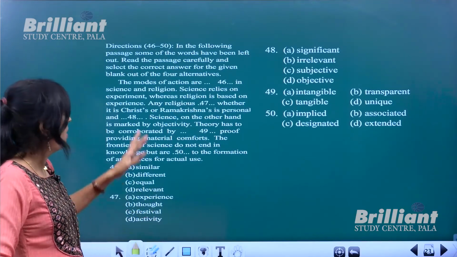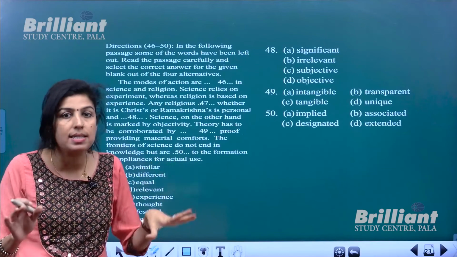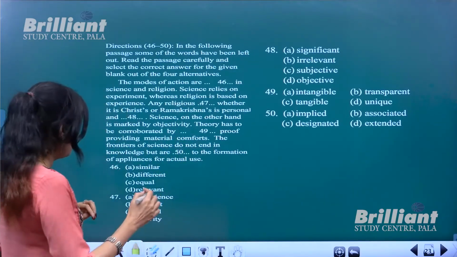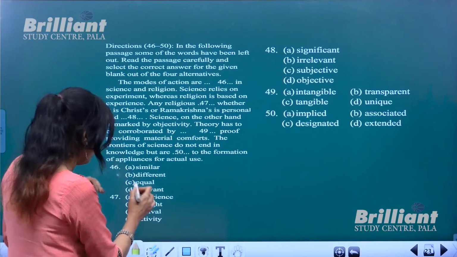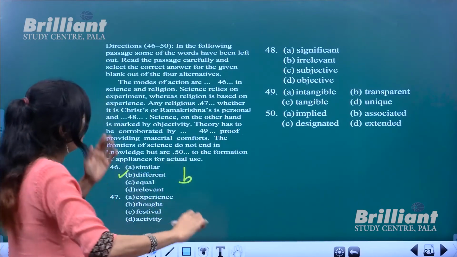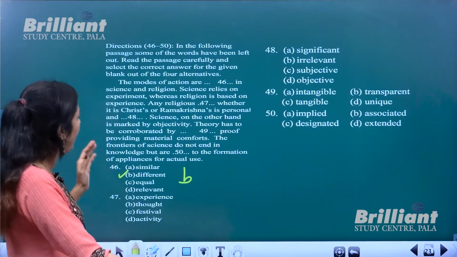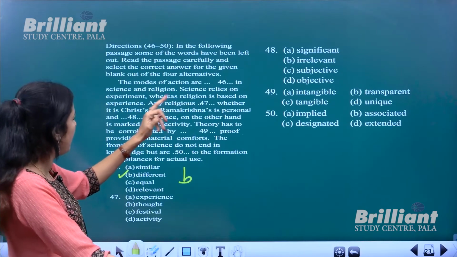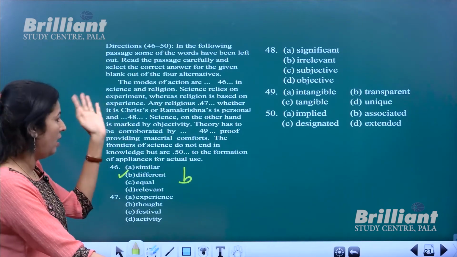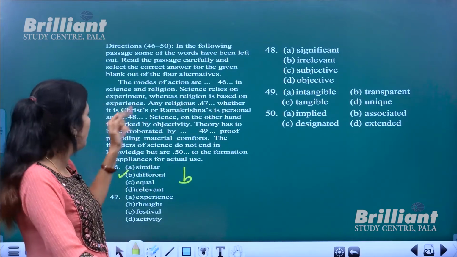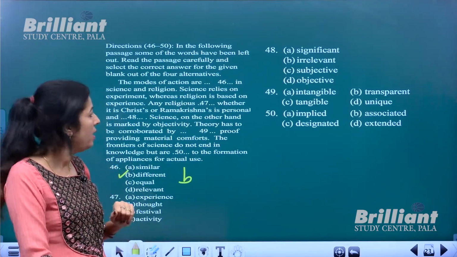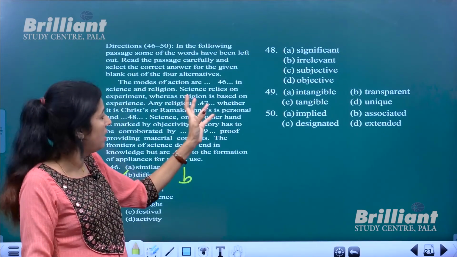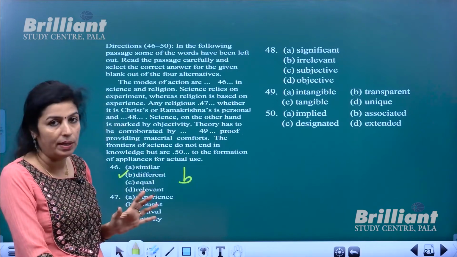It's obvious that the modes of action are not same. Different in science and different in religion. So not similar but, or not equal, but different in science and religion. Okay, the modes of action are different in science and religion. Then science relies on experiment, and on the other hand, religion is based on experience. Okay, so science based on fact or experience, and religion is based on experience only.